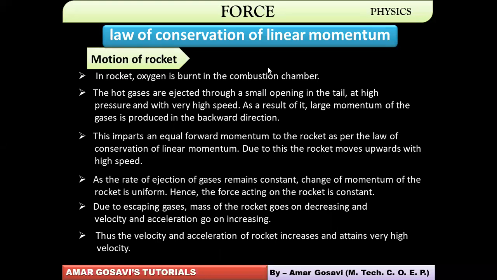So the gases push the ground, then the air, which in turn pushes the rocket upwards. There are two momentums. Upward momentum of rocket is nullified by the downward momentum of gases. So the final momentum in the entire process will keep on becoming zero. So the initial momentum was also zero and final momentum is also zero. So this is the concept in accordance with the law of conservation of linear momentum.